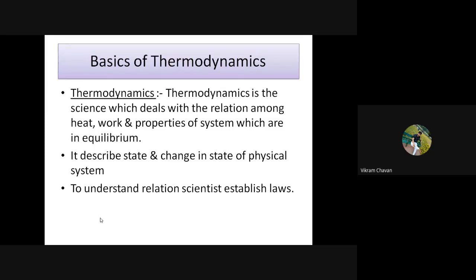Okay, so we'll start with the basics of thermodynamics. Please note down the definition. Now, why am I taking this? Because when you understand what is meant by thermodynamics, then only we'll come to know what is meant by heat transfer. There is a basic difference between thermodynamics and heat transfer that we need to understand in the initial stage only, and then we move ahead for the modes of heat transfer. So basics of thermodynamics, you heading as first point. Thermodynamics means what?